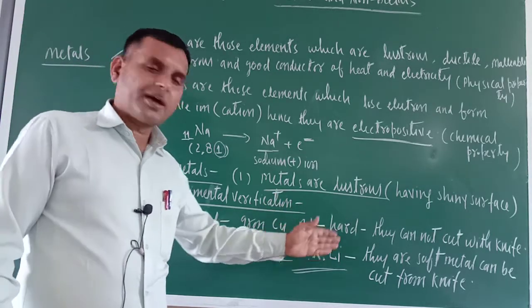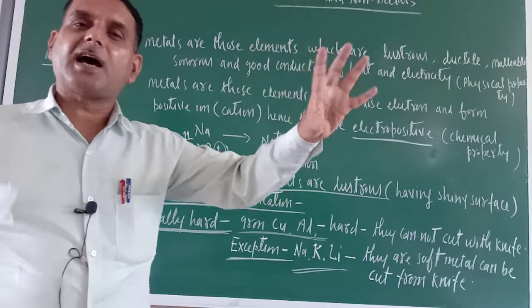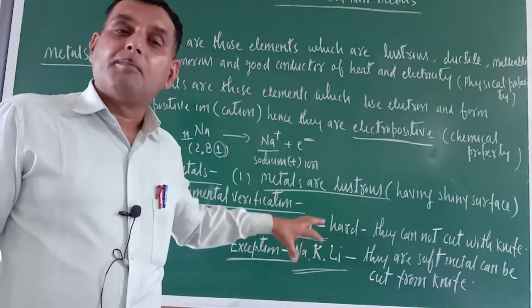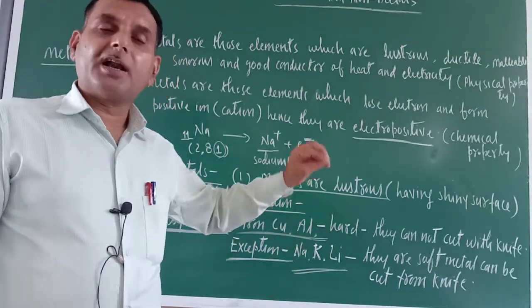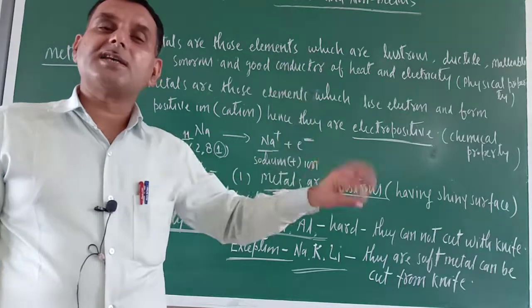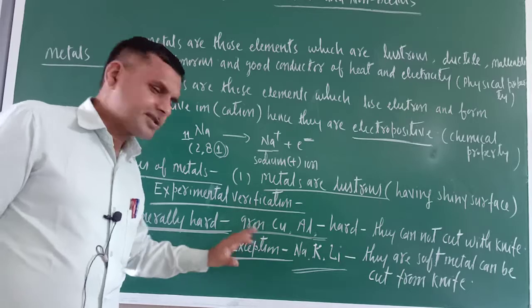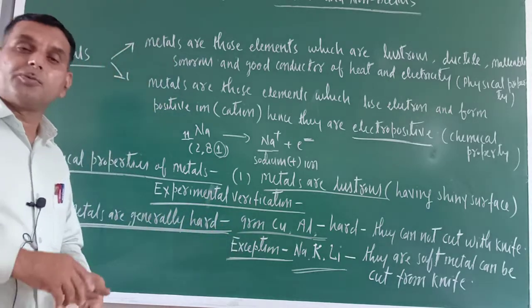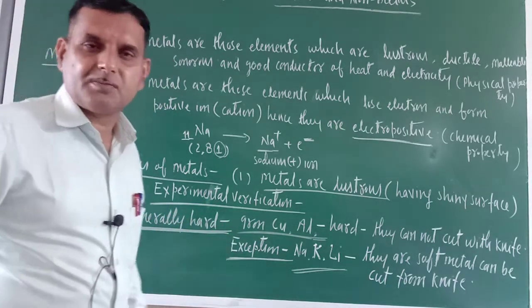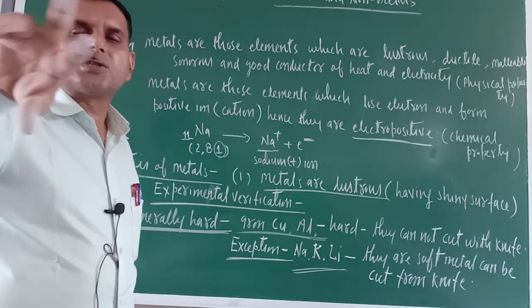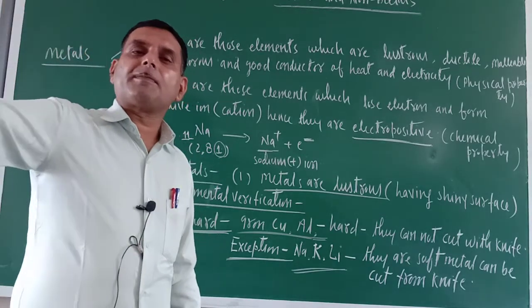So just see, sodium, potassium, lithium, their size is large, hence they are soft. But iron, copper, aluminium, their size is small, hence they are hard. So size is contributing a lot. Now you will ask, sir, how is size responsible? Just try to understand. Any metal is made up of atoms.